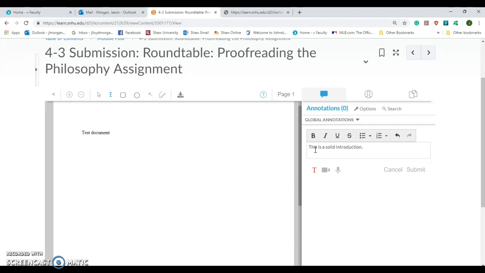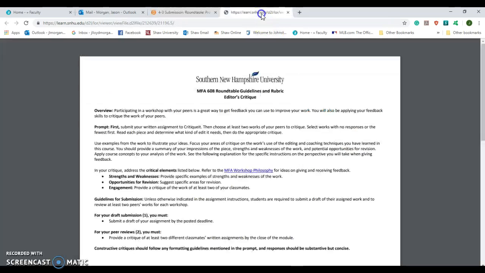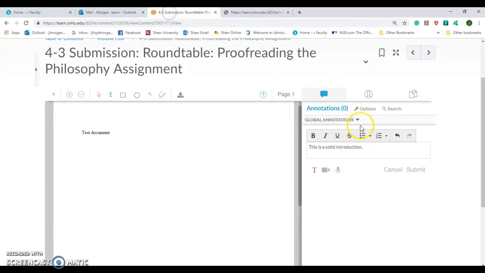Yeah, and so this is where I'm giving this feedback, because remember we're supposed to give strengths, weaknesses, and opportunities for revision. So here I'm giving the strength, right? Okay, so this is a solid introduction. It clearly states the purpose of this paper, something like that. Okay, and then I'm going to hit submit.